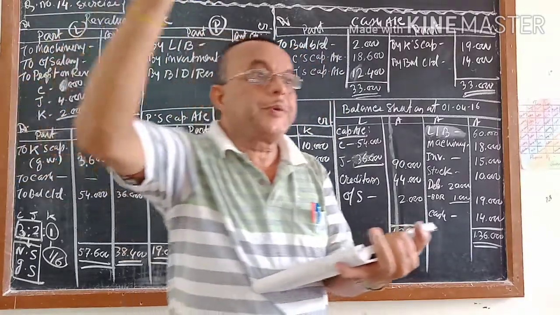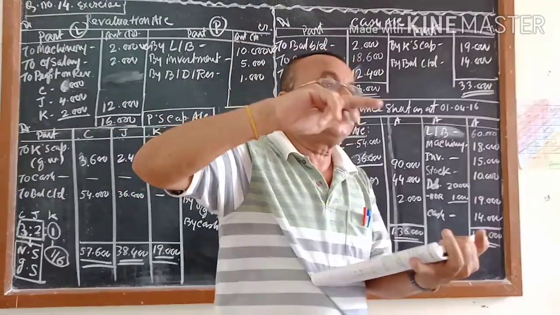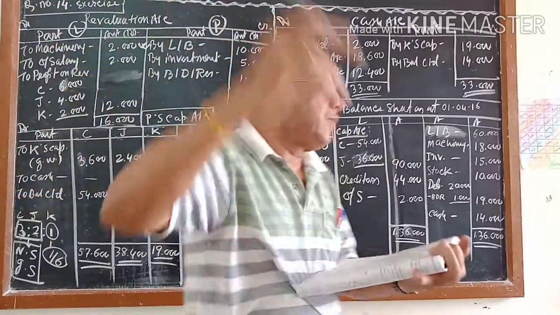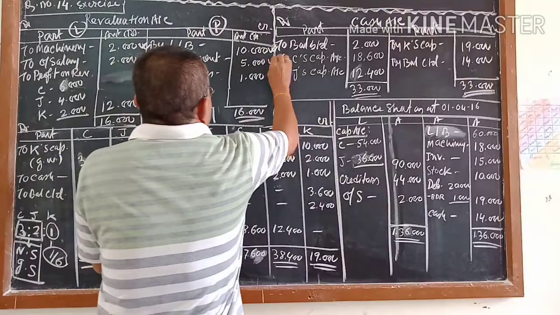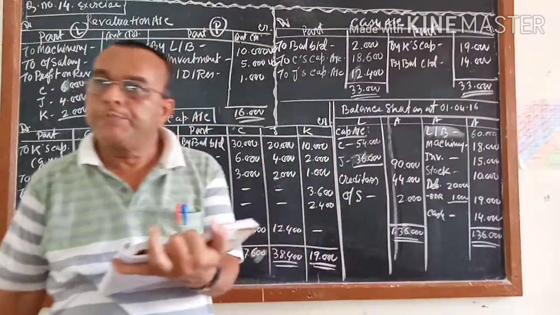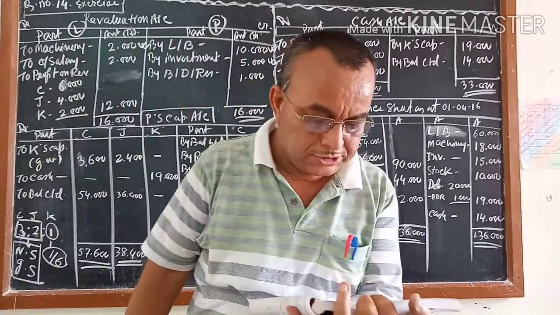So 50% of 10,000 is 5,000. That means the market value is 10,000, and the book value is 15,000. So 5,000 is more. So this is the first effect. Second effect, the investment will go when you do the balances.